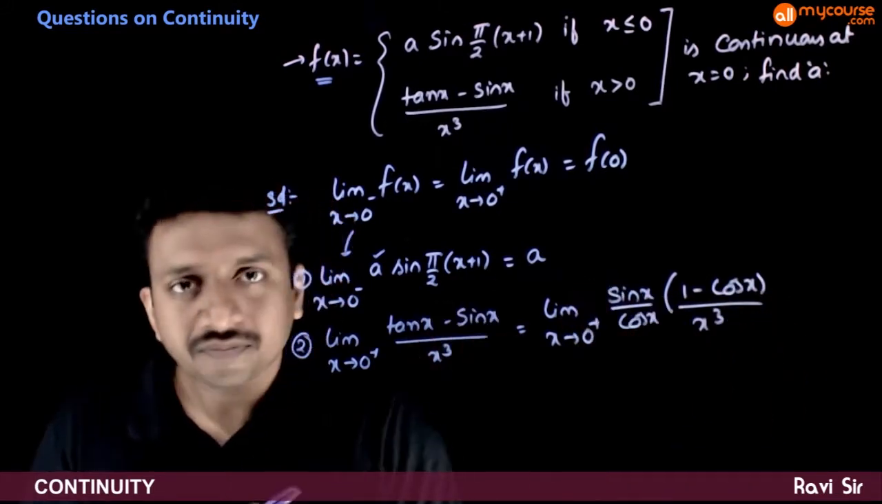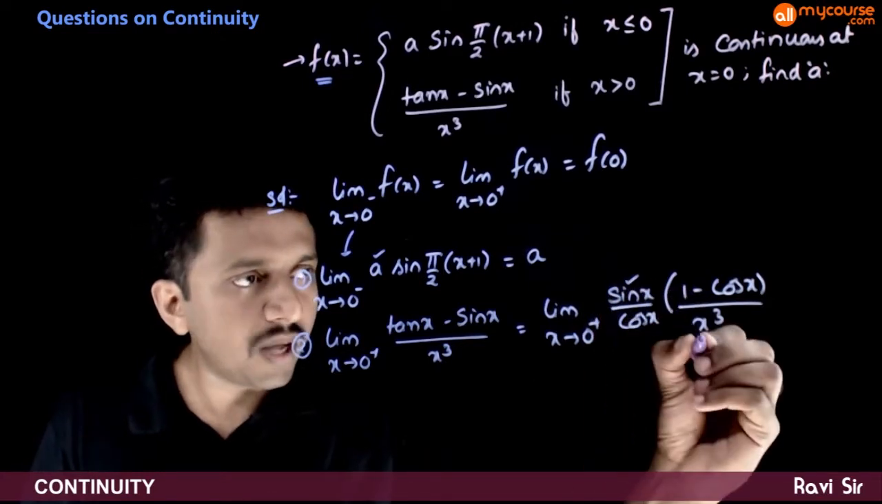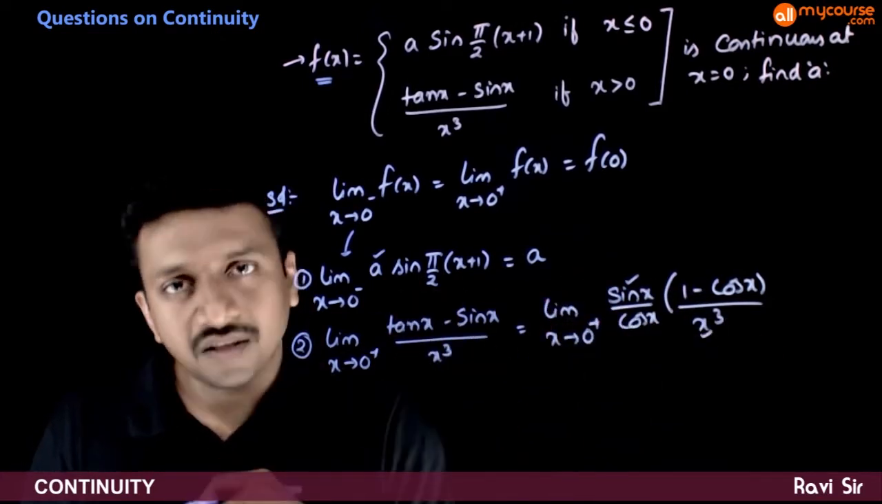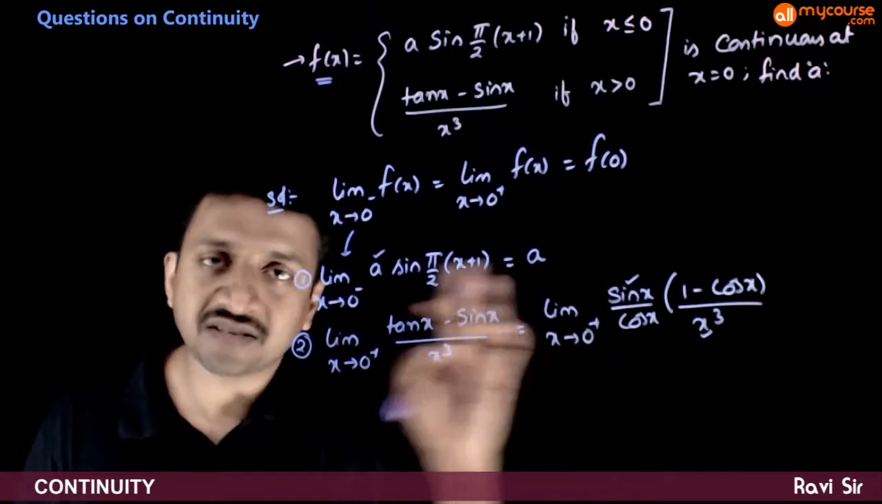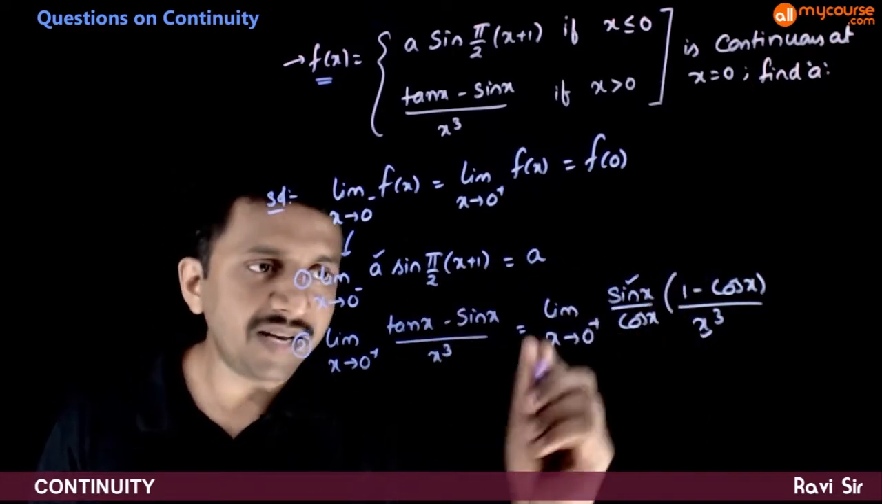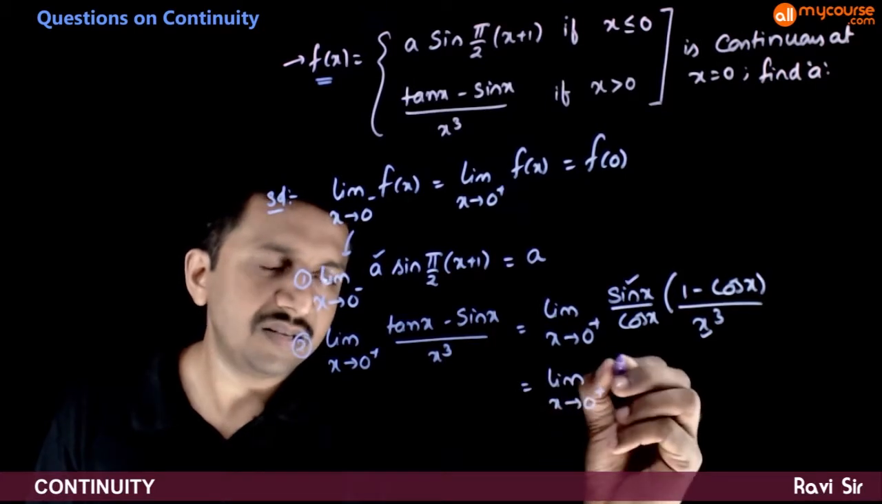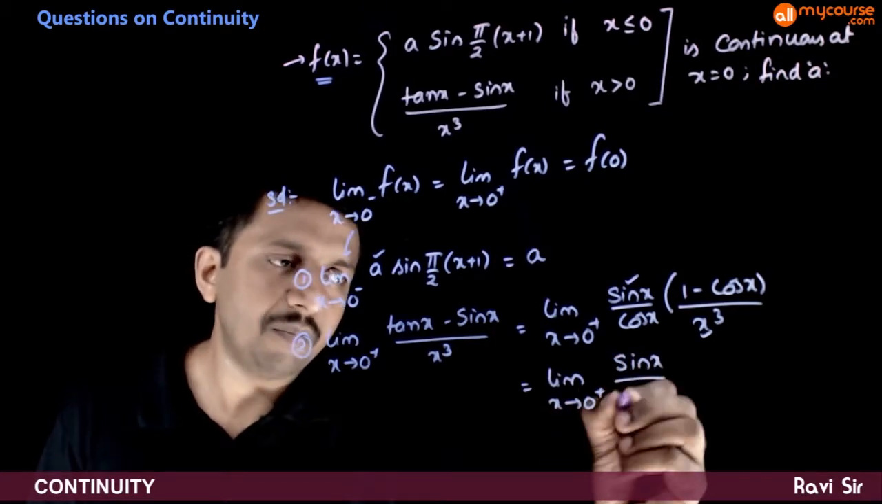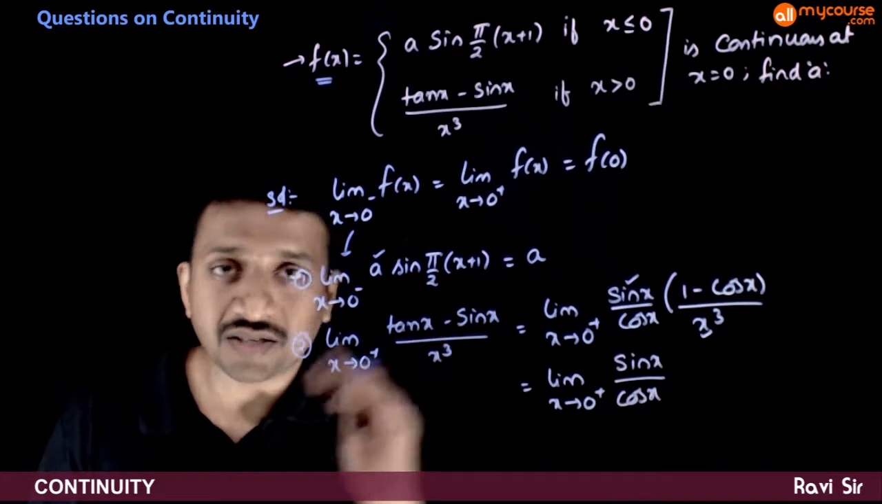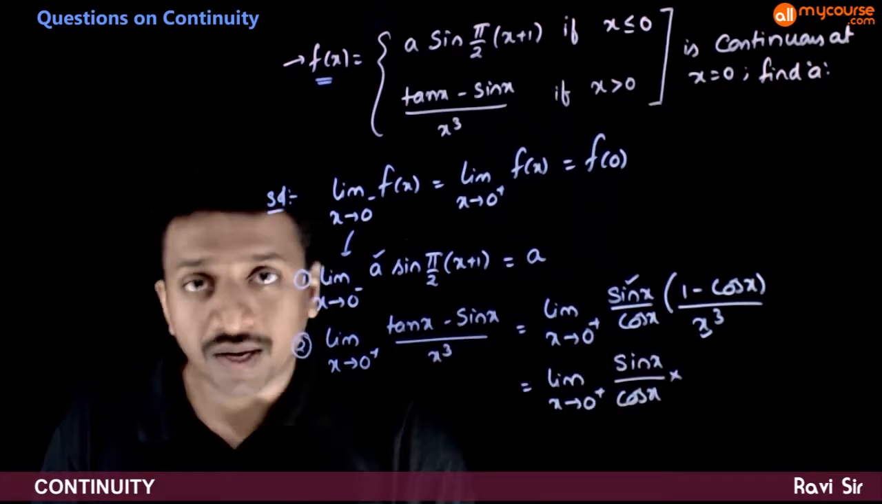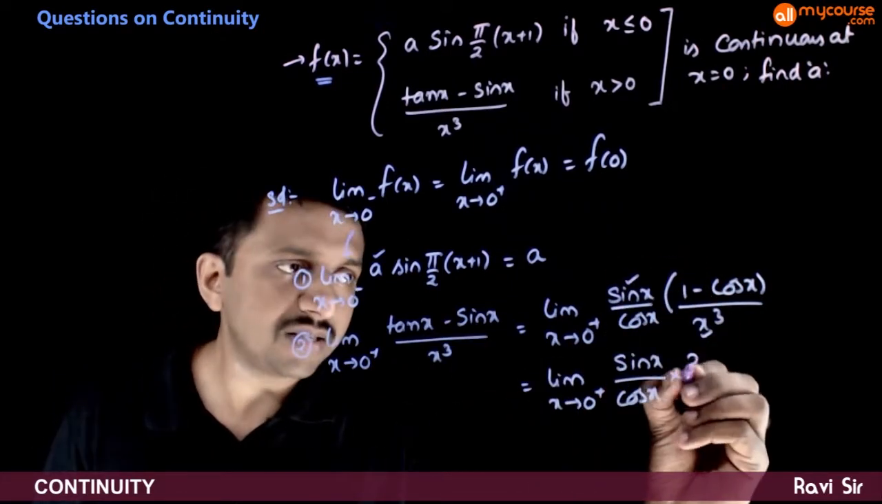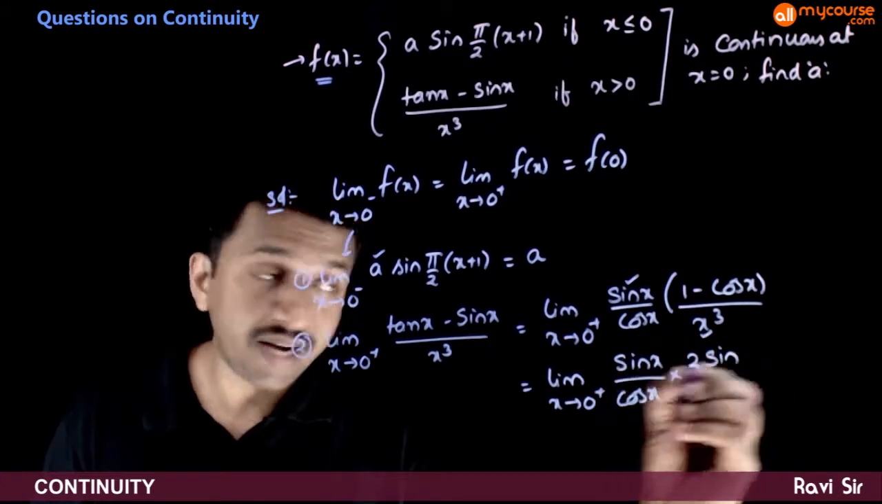x cube. So one sin x and one x get cancelled, gives you 1, because sin x by x tends to 1. And 1 minus cos x, limit x tends to 0 plus. So sin x by cos x, cos x is not problematic, so you don't need to do anything with it. So 1 minus cos x is 2 sine square x by 2.